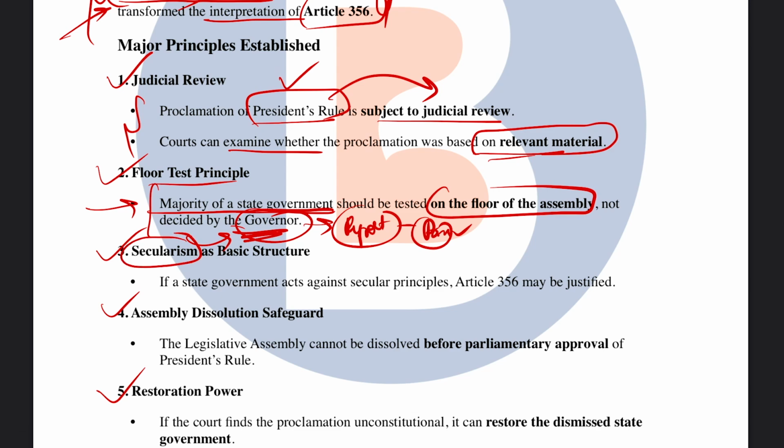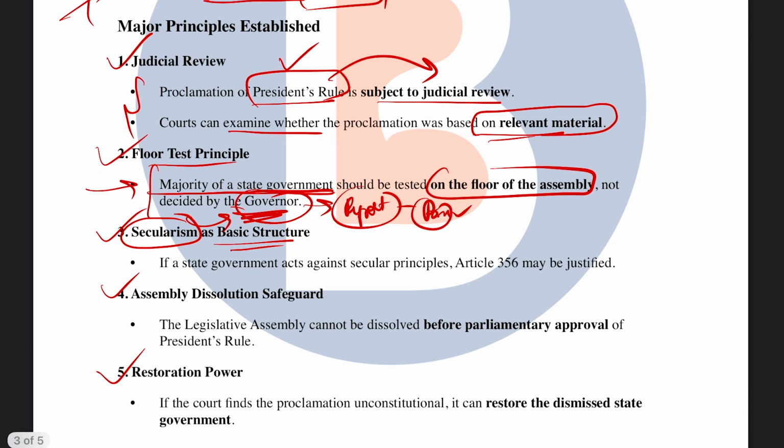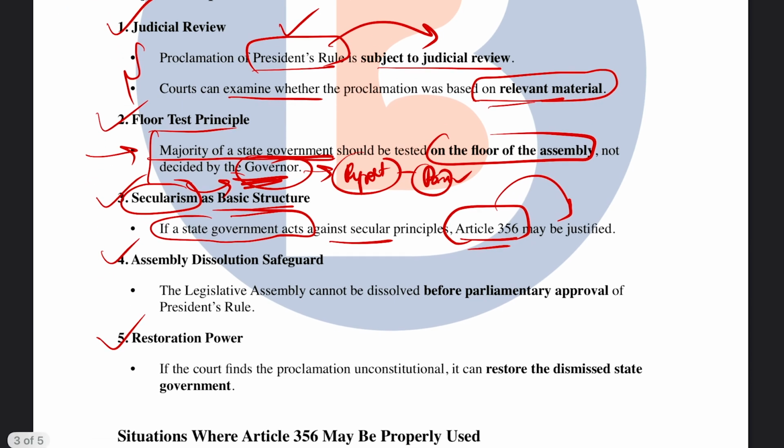Next, secularism was made a basic structure. If a state government acts against secular principles, then that can become an active and major reason why President's rule can be invoked, and it can be justified as well.